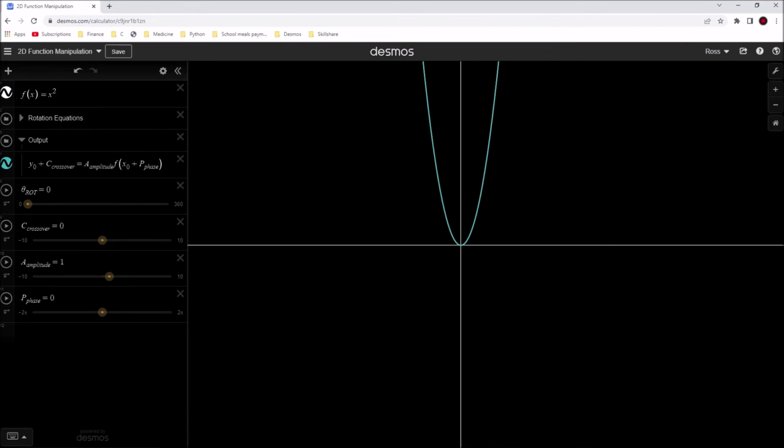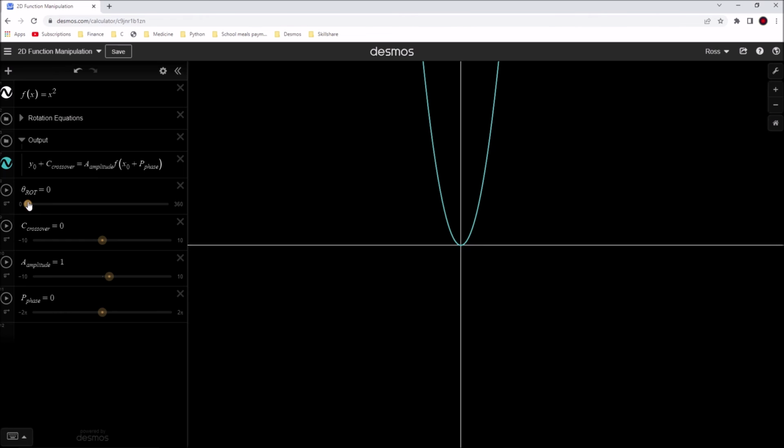Now the output is just the value y0, which is just going to be a position here relative to the x-axis. So y0 is going to equal the output f of x0. x0 is just the x input. And then we can adjust the amplitude of the output here by multiplying by a underscore amplitude. We can adjust the phase of the output by adding on p underscore phase here within the brackets. And we can adjust the crossover point here by adding on plus crossover.